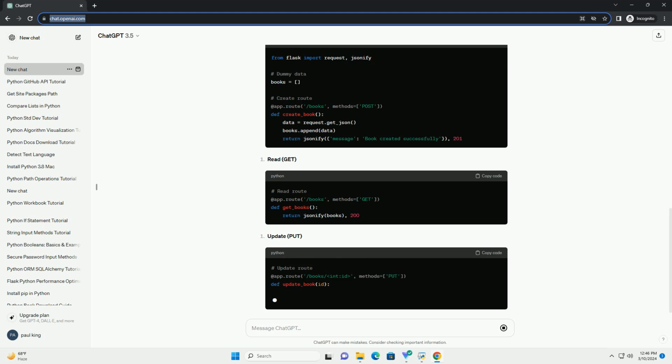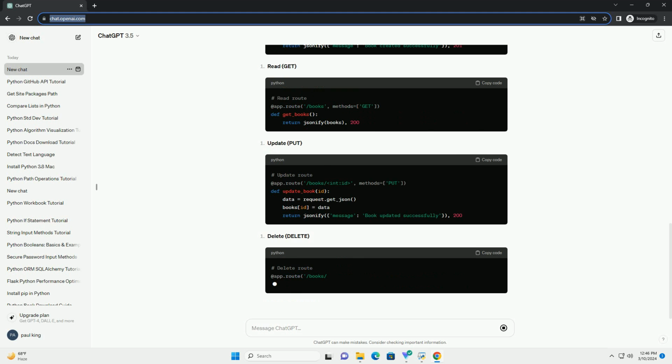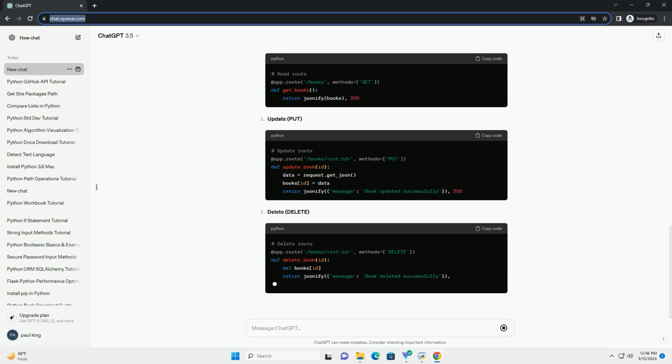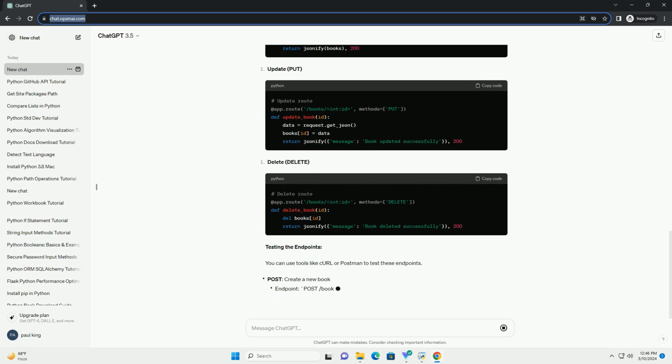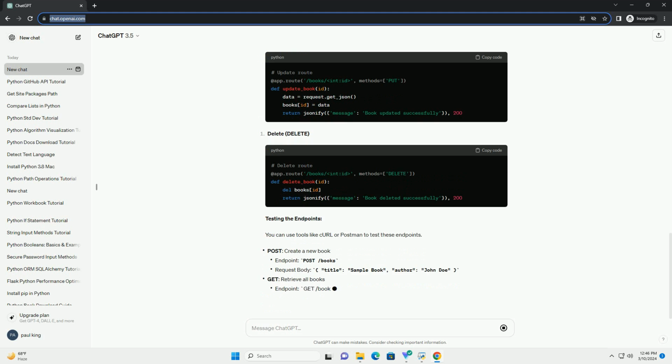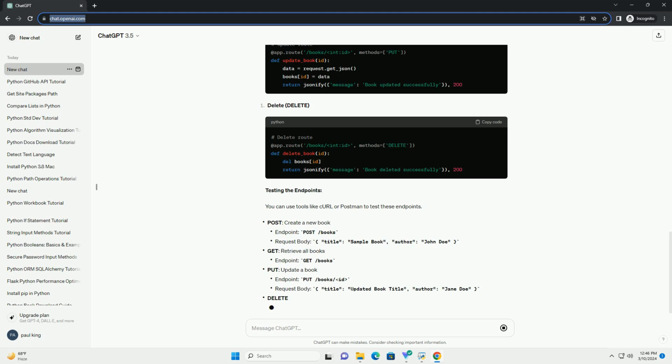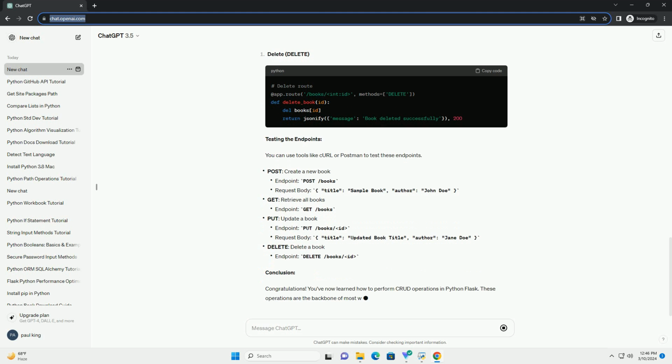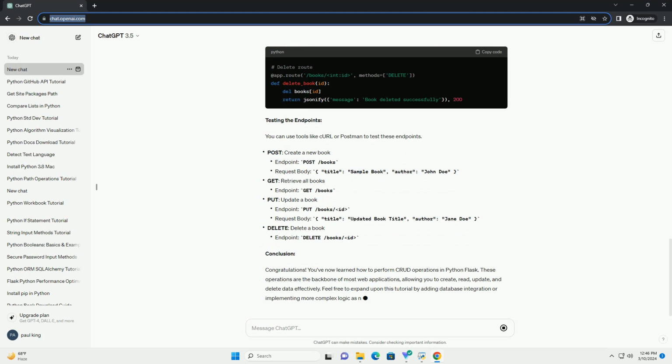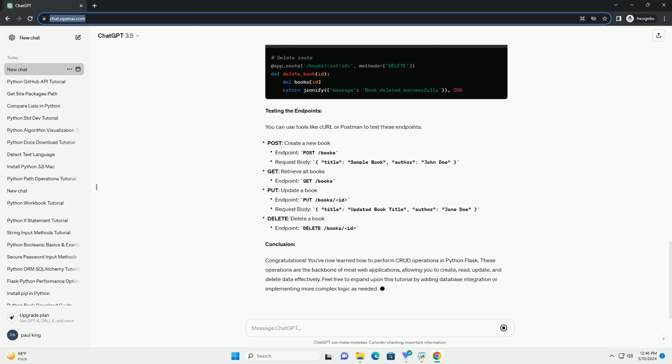Before we begin, make sure you have Flask installed. You can install it via pip. Creating a Flask application. First, let's create a basic Flask application with routes for handling CRUD operations. Save this code in a file named app.py.